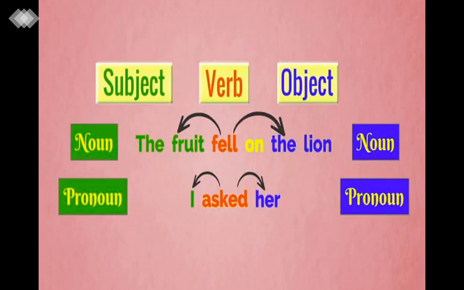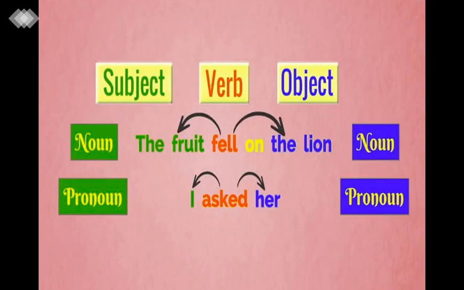Next, I'll give you an example with pronouns also. I asked her. Who is asking? I. And that asking is having an impact on her. So here, I asked. Asked is a verb.